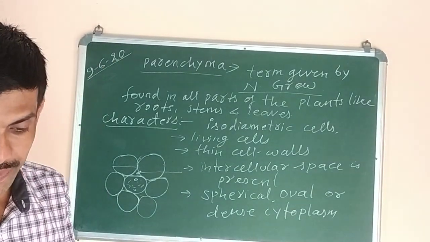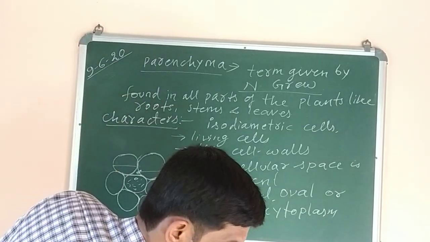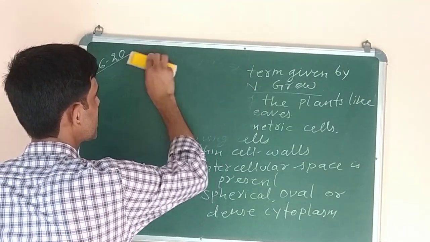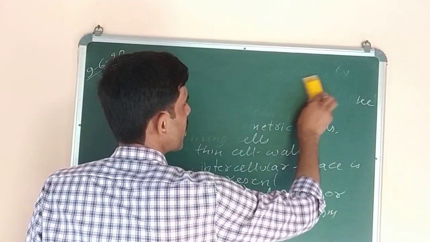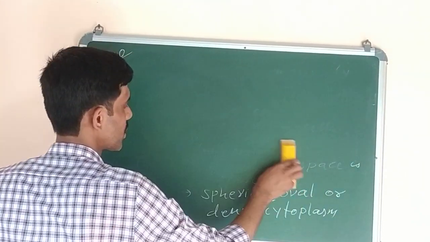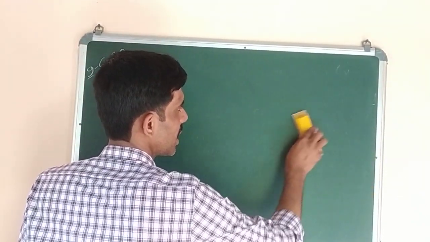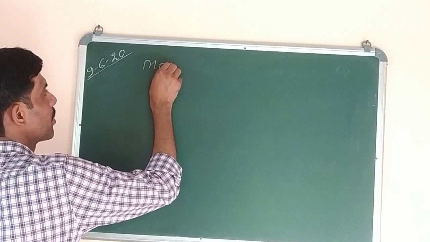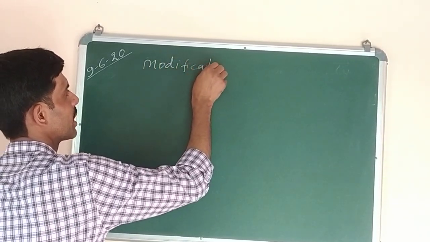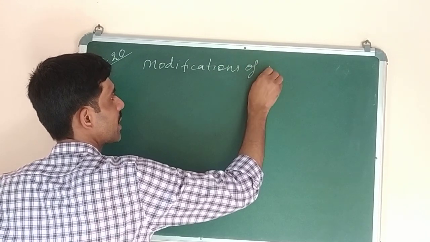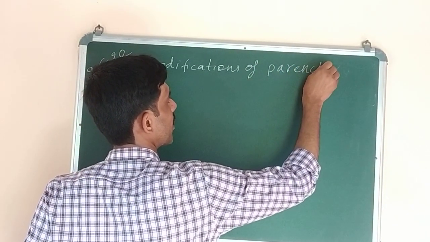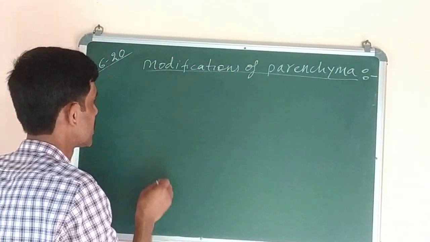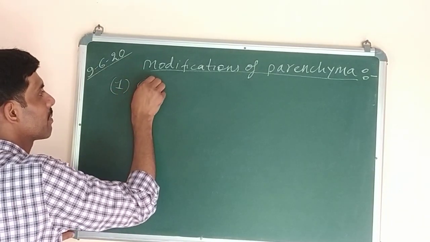Now next we have to study is the modifications of parenchyma tissue. What all changes it undergoes? Like first one, modification is parenchyma is modified or changed to form chlorenchyma. Now what is chlorenchyma? If chloroplast is present, chlorenchyma. Modifications of parenchyma means how parenchyma tissue changes to carry out different types of functions. First one is chlorenchyma.